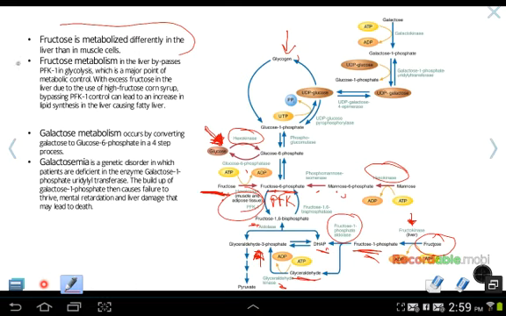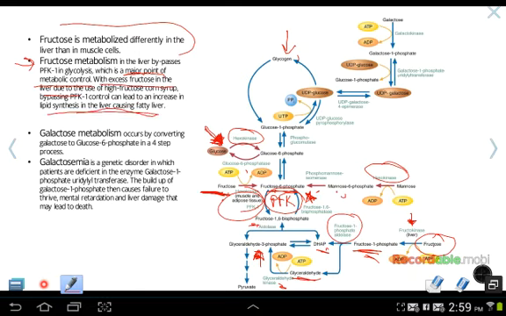So in fructose metabolism, remember how I said in the liver we bypass PFK1? Well, if you remember, PFK1 is a big control center for glycolysis. So by bypassing this major point of metabolic control, if we have a high excess of fructose in the liver due to the use of high fructose corn syrup, we can bypass PFK1 control, which leads to an increase in